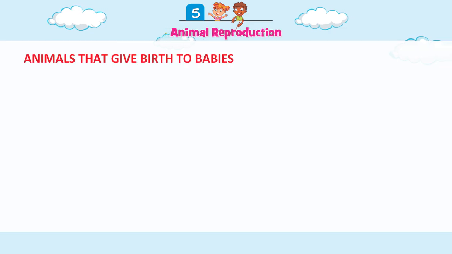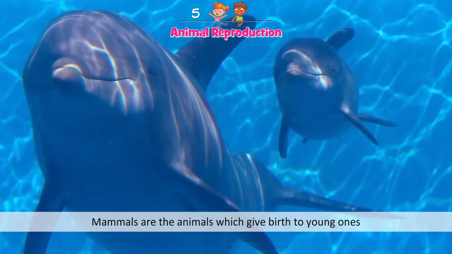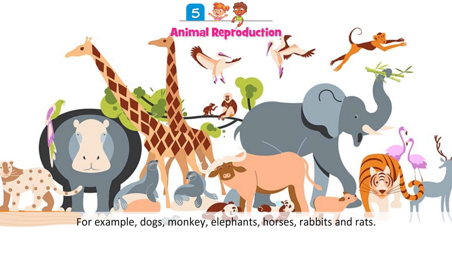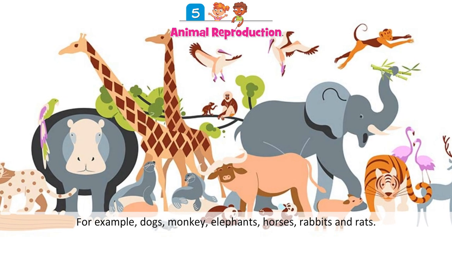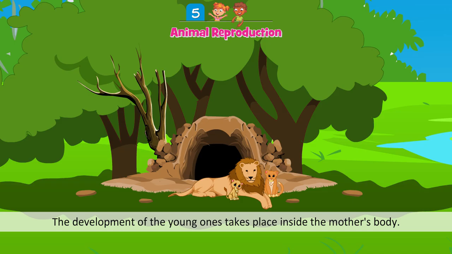Animals that give birth to babies. Mammals are the animals which give birth to young ones and feed them on their milk. For example, dogs, monkeys, elephants, horses, rabbits, and rats. Human beings are also mammals.